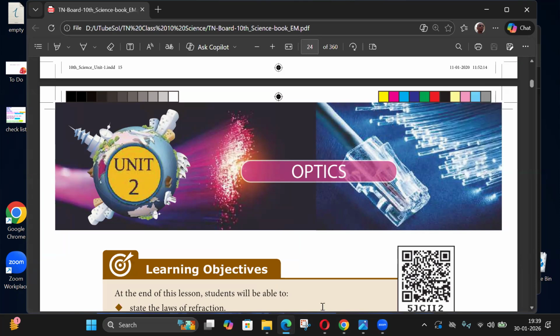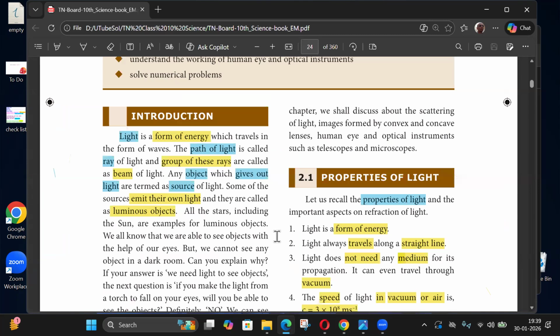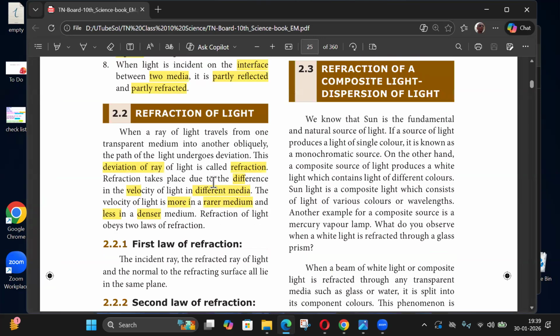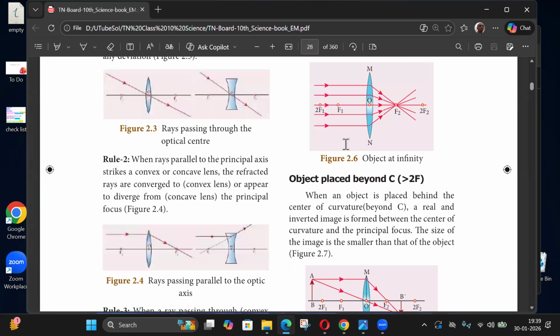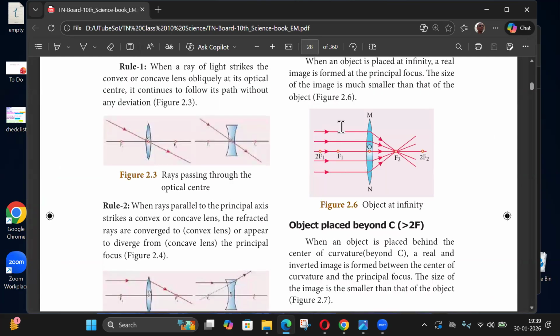So light is a form of energy, and part of light is called a ray, and a beam is a collection of rays. Like this one is a single ray. This thing you can call a beam, a parallel beam of rays.